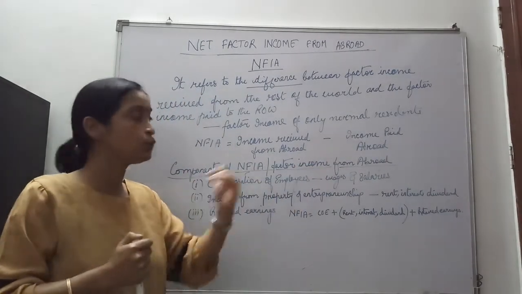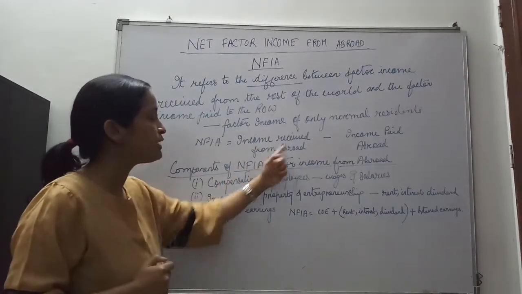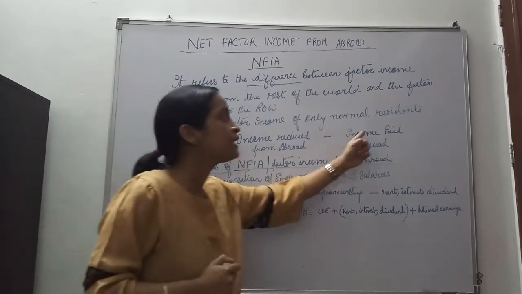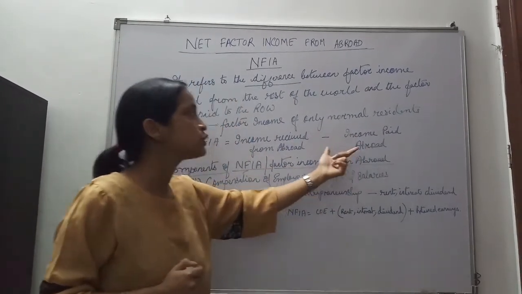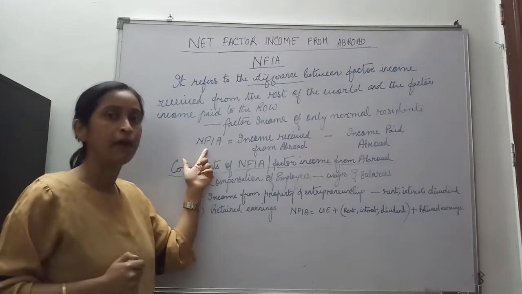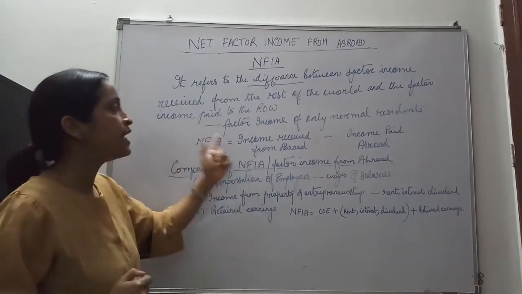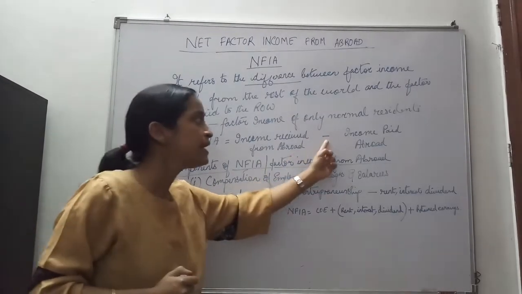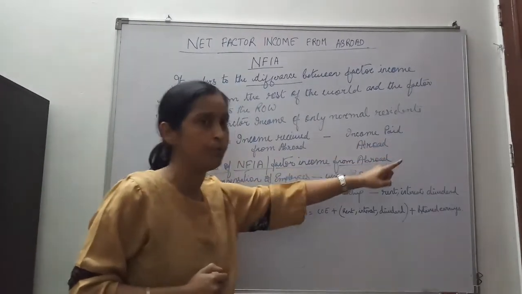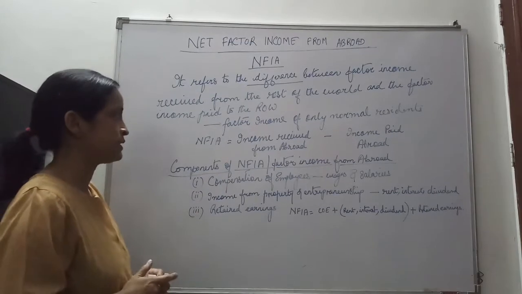The difference between income received from abroad and income paid abroad gives us NFIA. So NFIA is income received from abroad minus income paid abroad. We take the difference.